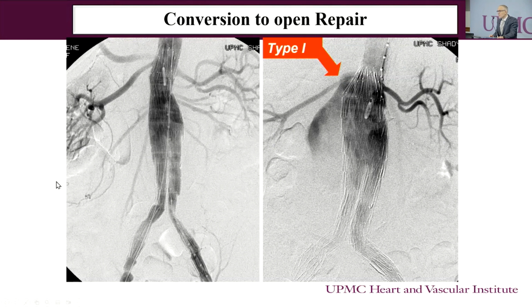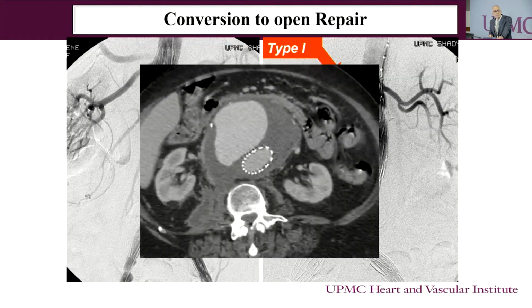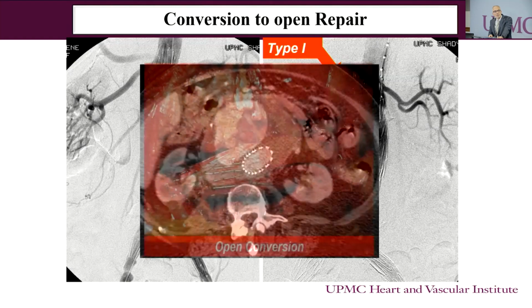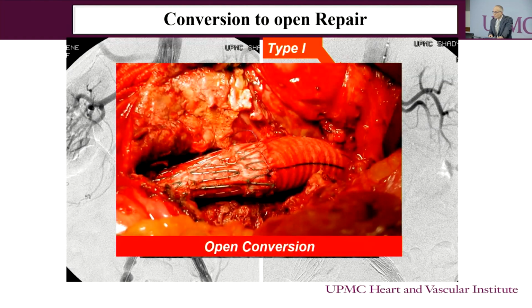Now, sometimes the aneurysm degenerates around the endograft. You can see how beautiful the completion angiogram here after the repair was on the left side panel. But years later, the aortic neck degenerated, leading to a huge type 1 endoleak involving the renal vessels, and this was picked up on surveillance, obviously with the CT scan here, and this patient required open conversion.